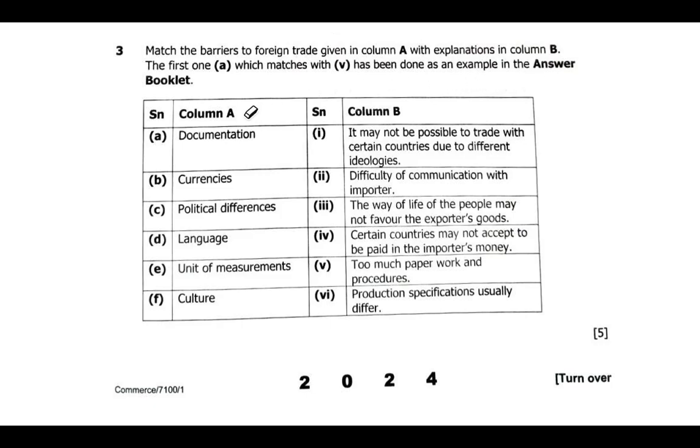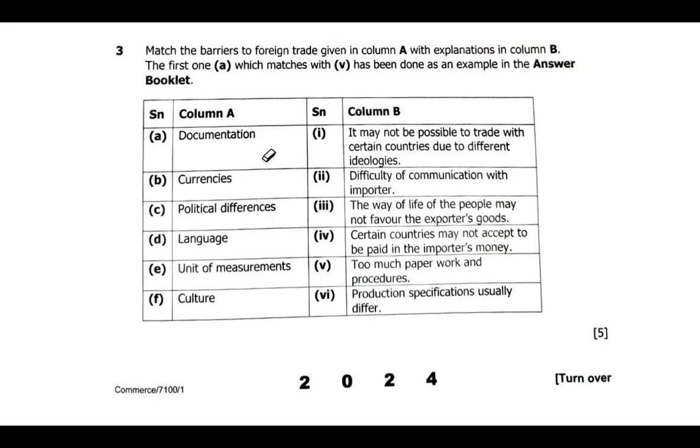Sorry everyone, I didn't indicate the booklet in here, but I'll try to show you. So we have serial number, column A, and column B. We did the first one.